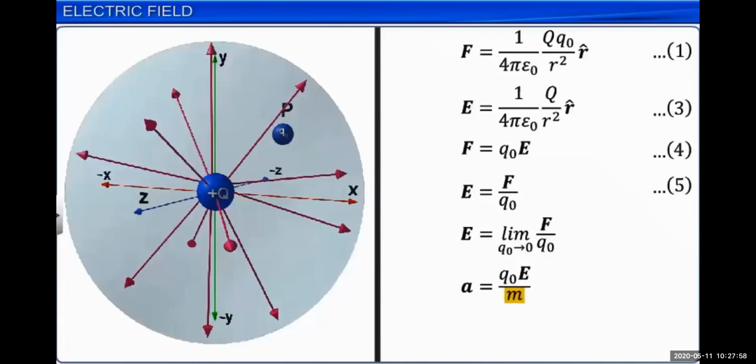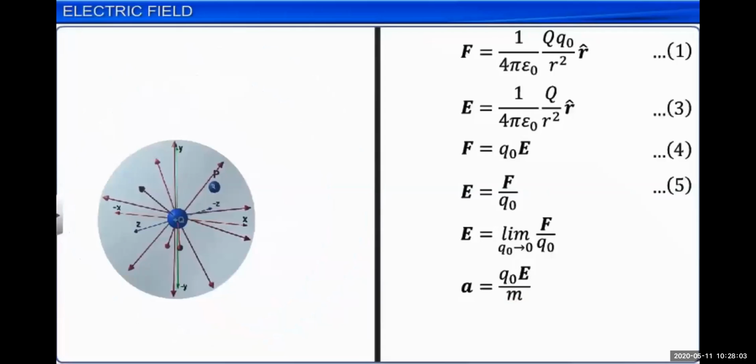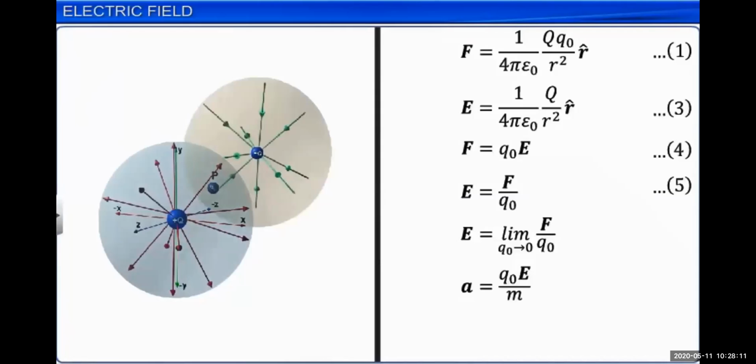And if we bring another charged particle near the source charge, then what will happen? The source charge will apply a force on this other test charge, whatever the charge is. But in space, there may not be a single charge, there may be many different charges. So because of this, what will be the electric field?